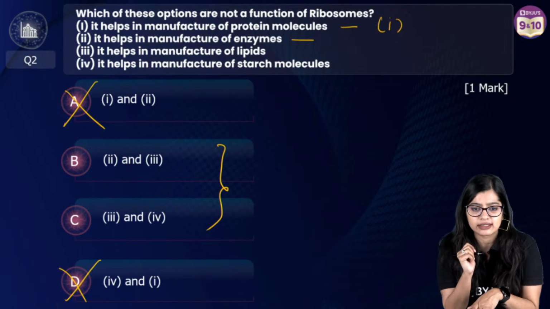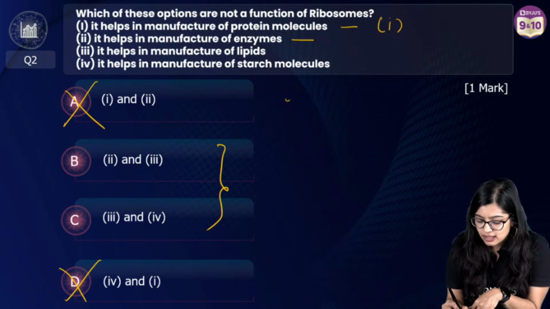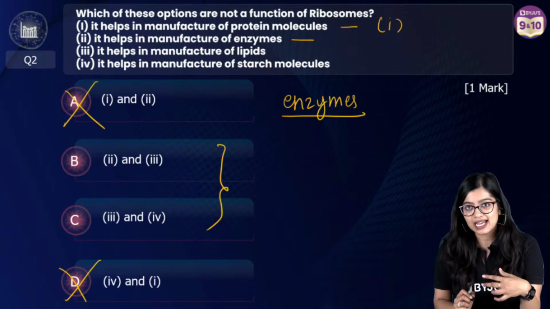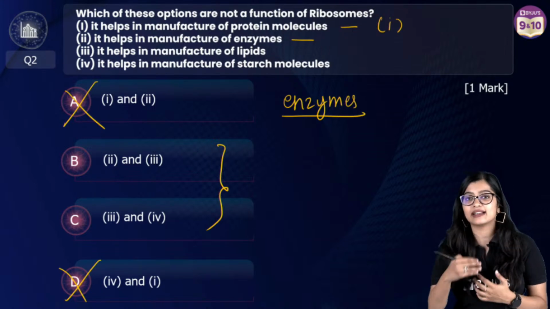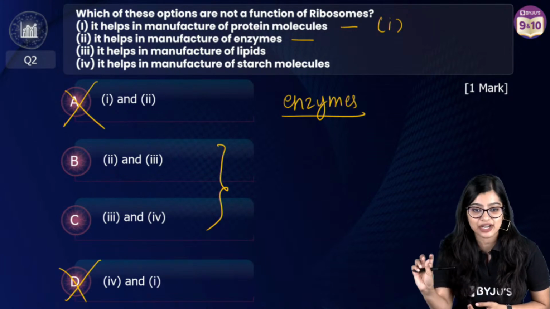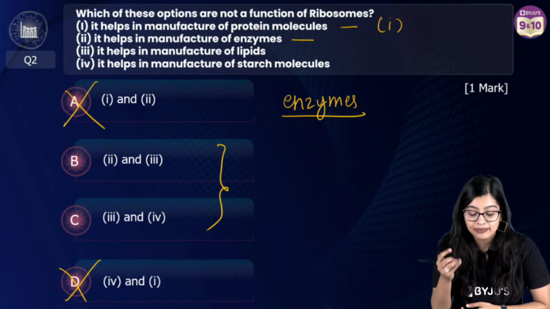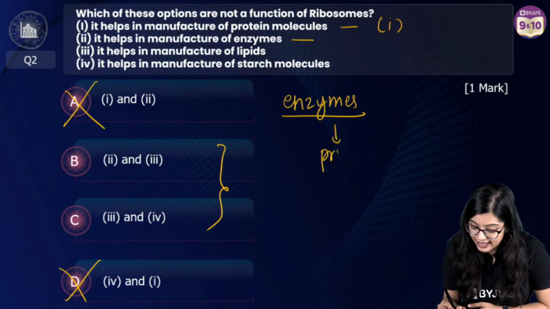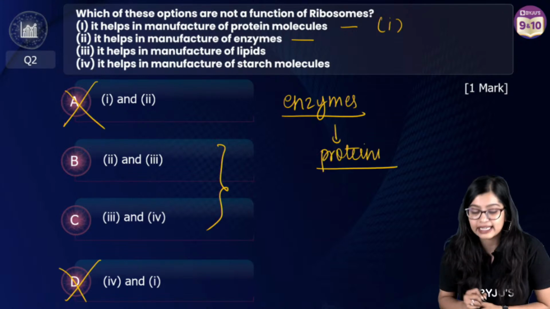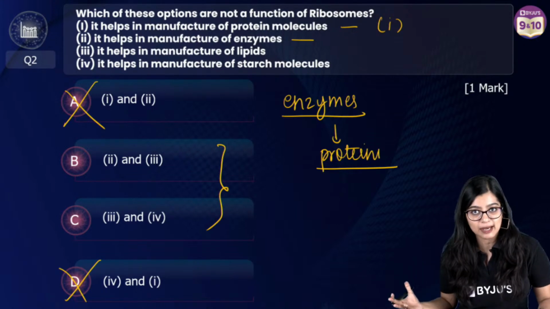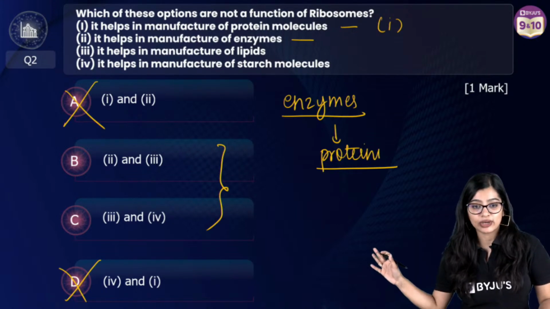It produces proteins, right? But if you remember, whenever I define enzymes, what are enzymes? Enzymes are nothing but chemical substances that increase the rate of a chemical reaction. And what is the nature of enzyme? Enzymes are proteins only, right? They are a type of proteinaceous substance. That is one way of looking at it.